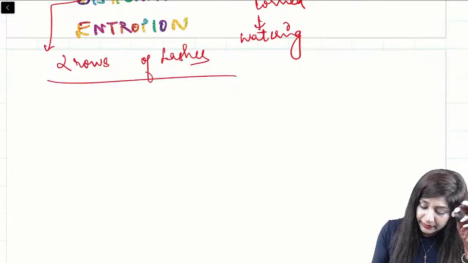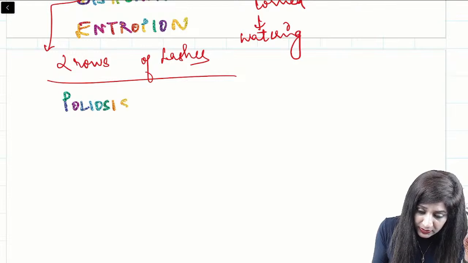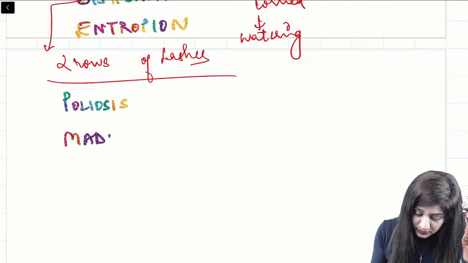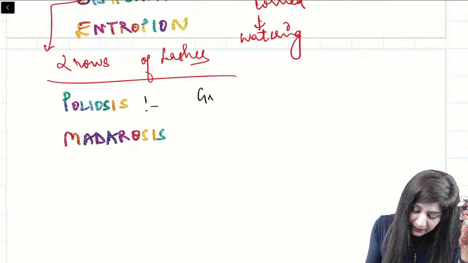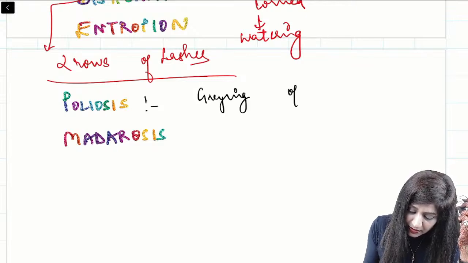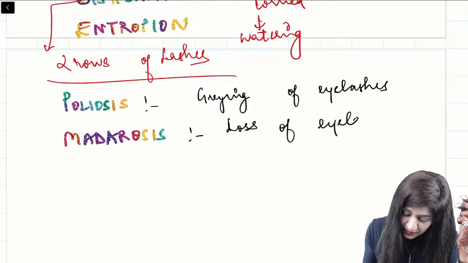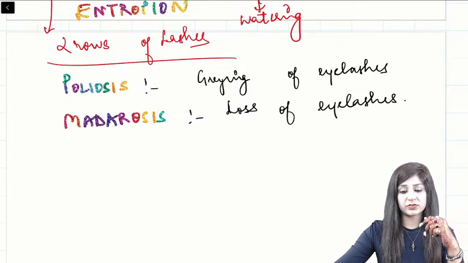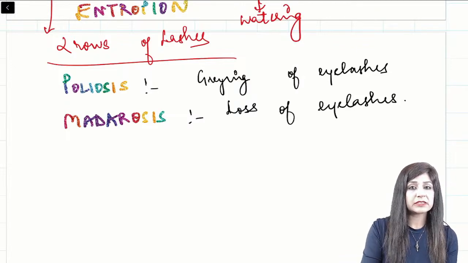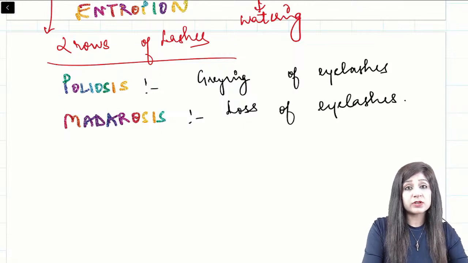All right. Then some of the other lid deformities, like poliosis and madarosis. Poliosis means graying of the eyelashes. Madarosis means loss of eyelashes. One is poliosis and one is madarosis. So we have different lid deformities that can also be asked separately. Madarosis is found in leprosy.